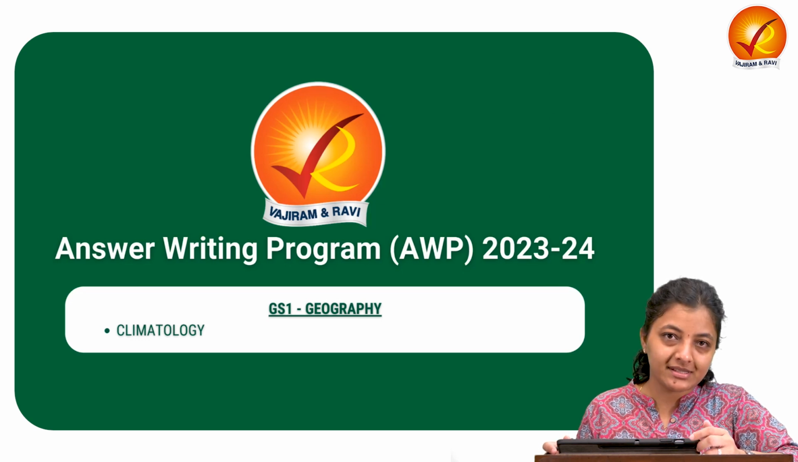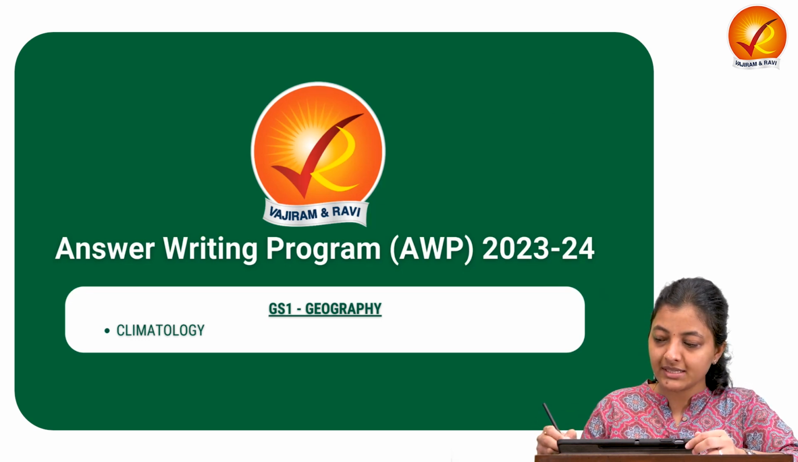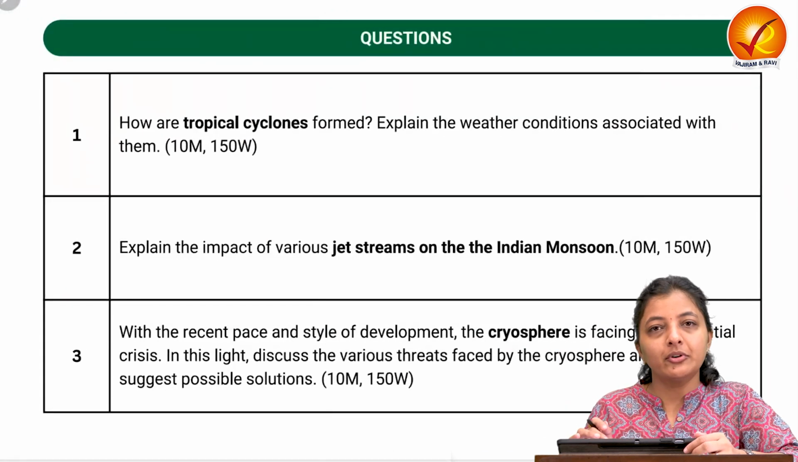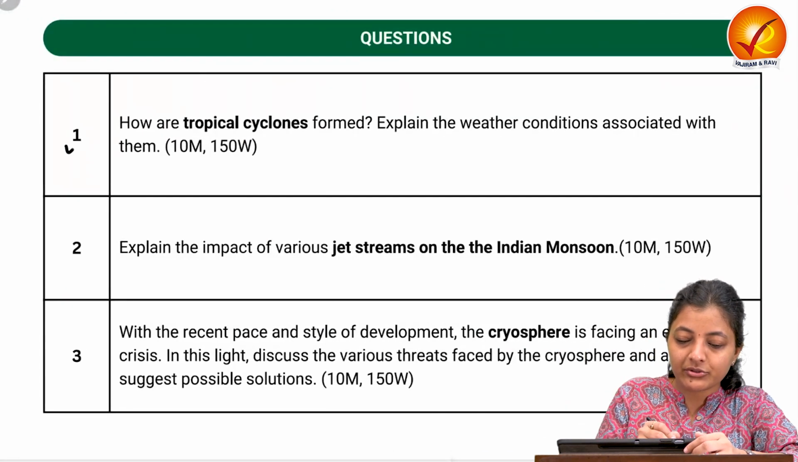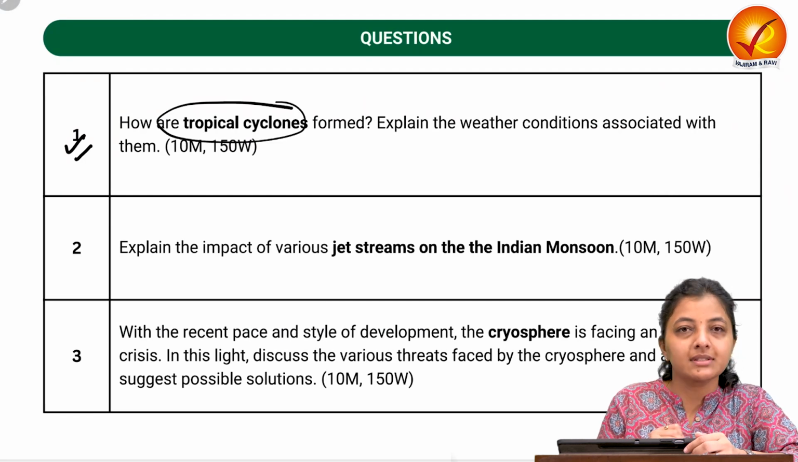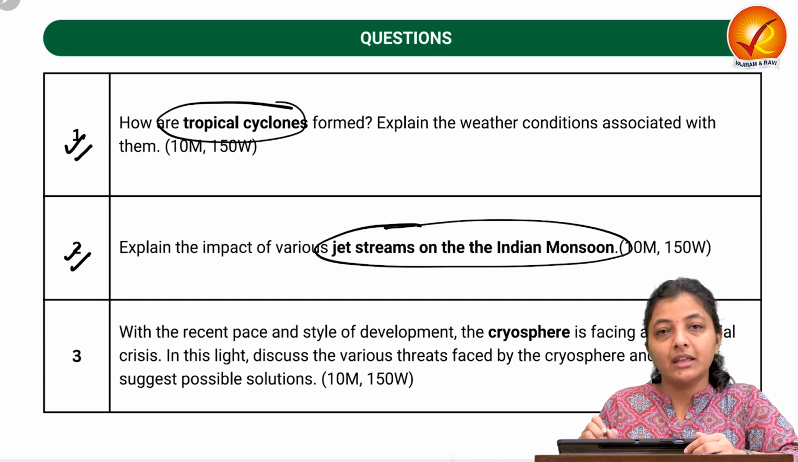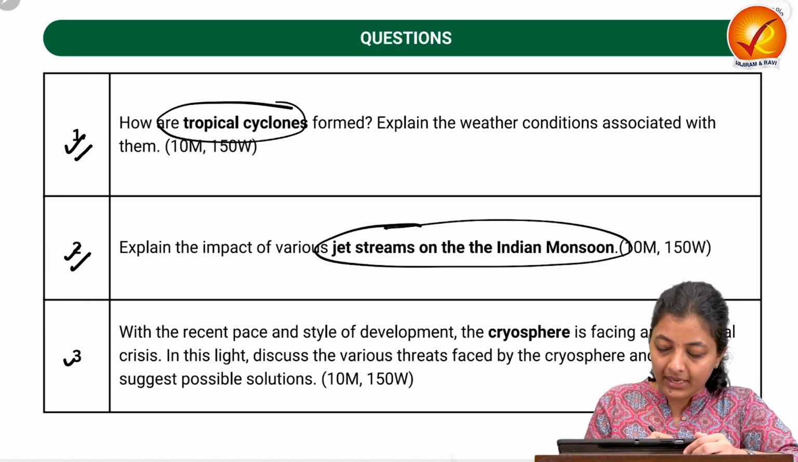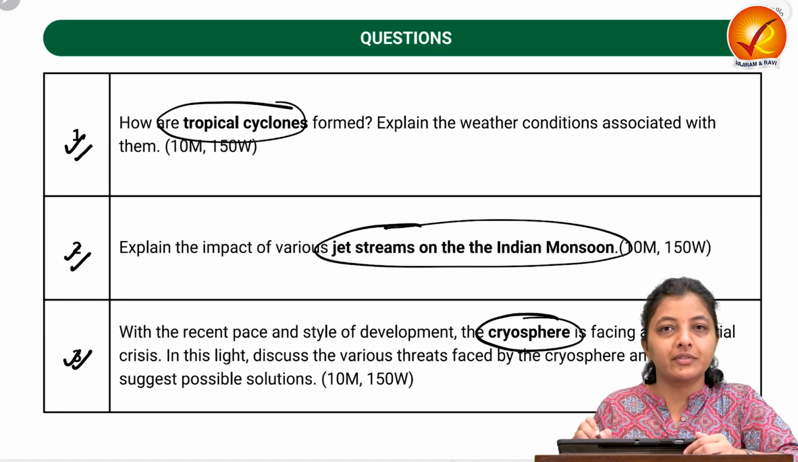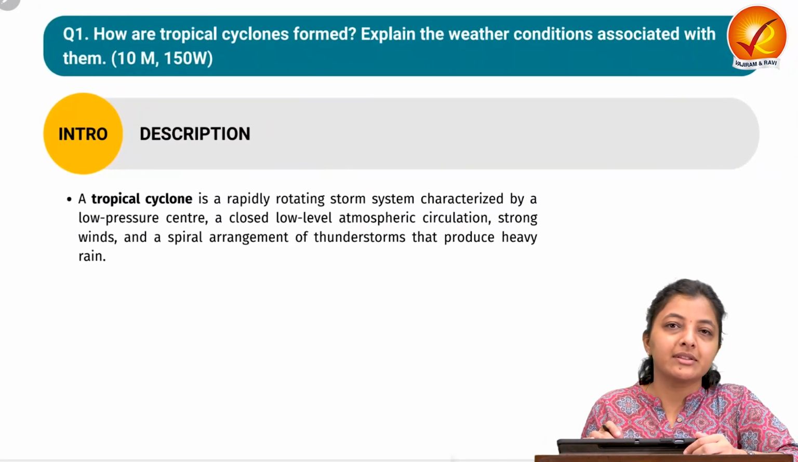So today we will be discussing 3 questions from GS1 Geography and the topic is climatology. Let's take an overview of all the 3 questions. So the very first question is related to tropical cyclones. Second question is related to jet streams and their role in the Indian monsoon. And the third question is related to cryosphere. So let's start our discussion with the very first question.